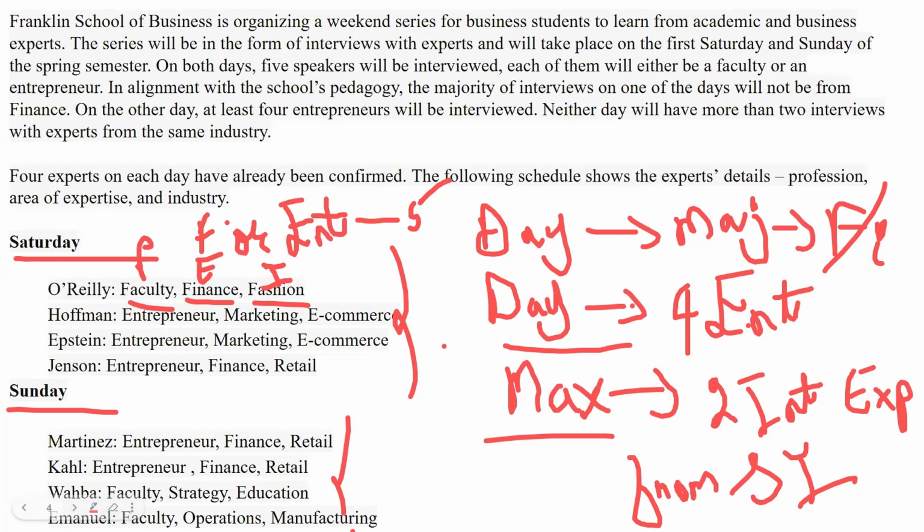So it has to be Saturday on which we should have 4 entrepreneurs. So basically it means that we require an entrepreneur here on Saturday. The entrepreneur who will come on Saturday will also come on Sunday, so the answer we are seeking is basically a person who is an entrepreneur.